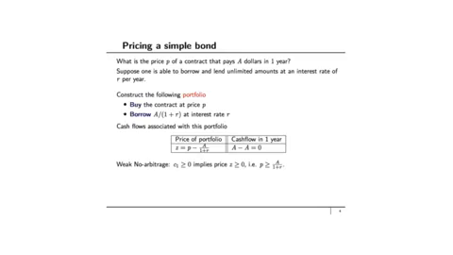So let's construct the following portfolio. You buy the contract at price P, and you borrow A divided by 1 plus R dollars at an interest rate of R. Consider the cash flows associated with this portfolio. In 1 year, the contract will pay $A, and you've borrowed A divided by 1 plus R at the interest rate of R, so you have to pay $A.